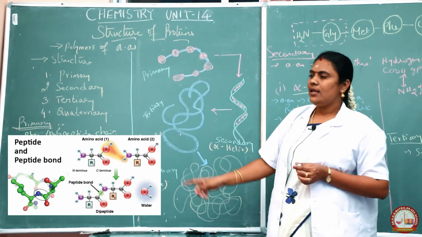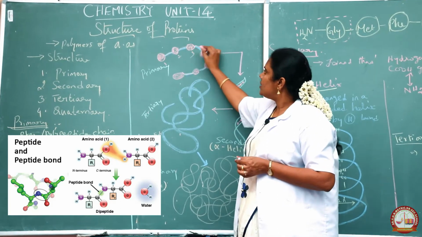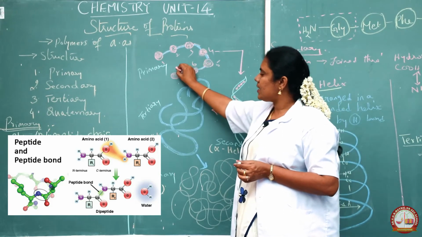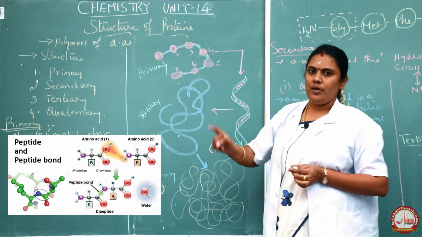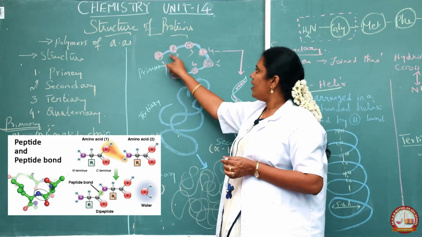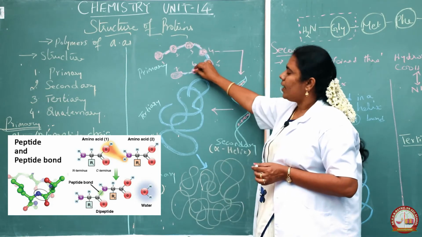Could you see this? These are amino acid 1, amino acid 2, amino acid 3, amino acid 4, amino acid 5, amino acid 6 and 7. So all 7 amino acids are combined together with the help of a bond called the peptide bond. See here, this is the peptide bond.